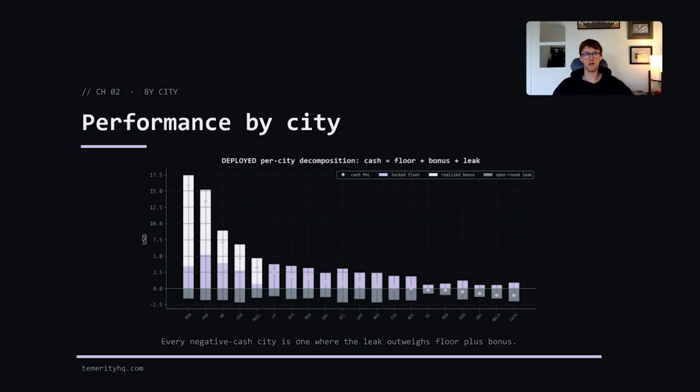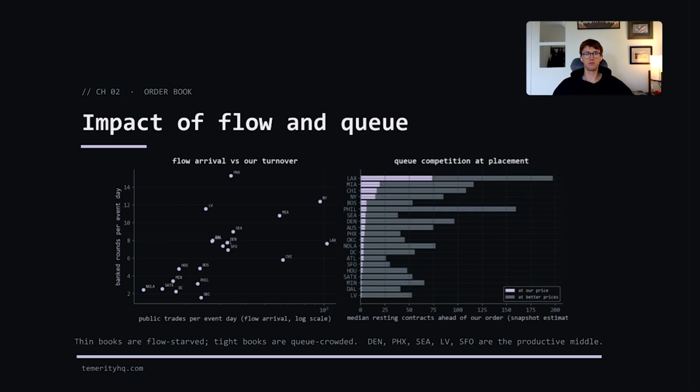Then we have the base profit and the unfinished round losses fairly consistent throughout all the cities, although there are some subtle differences that I will get into shortly. I looked at the impact of order book dynamics on performance. In the left-hand chart, we see a clear positive correlation between the number of trades per day for the event and the number of rounds we were able to complete. This makes intuitive sense. Markets that trade more actively allow our strategy to turn over more.